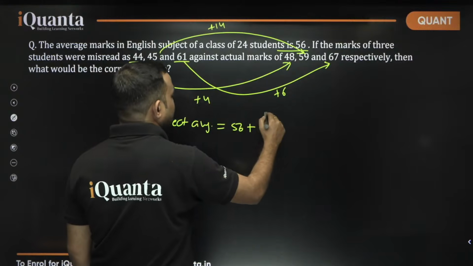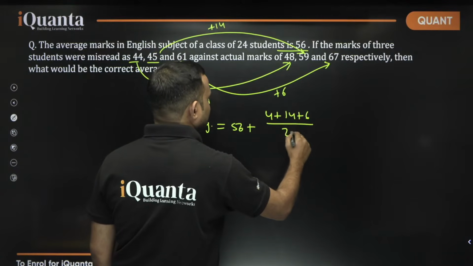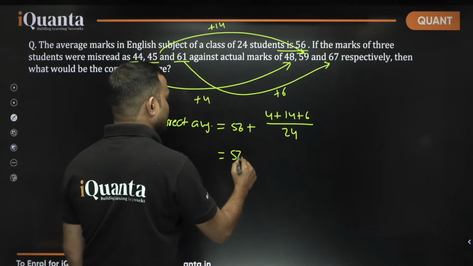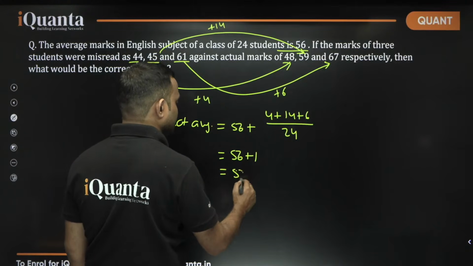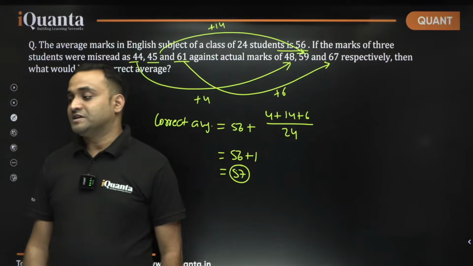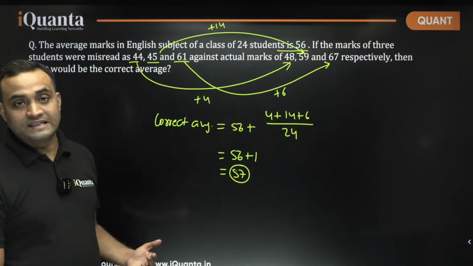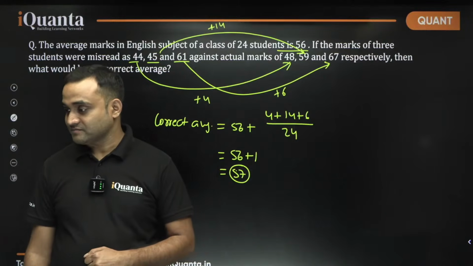So, 4 here and then 14 here and then 6 here divided by 24. So, that is equal to 56 plus 1, which is nothing but 57. 57 will be the correct answer. We don't need to do any other calculations in these type of questions.